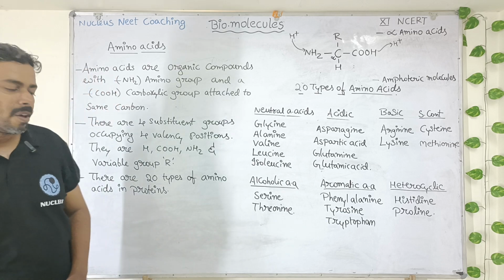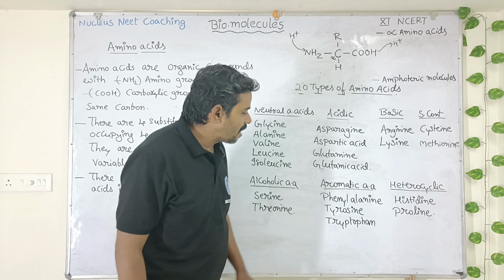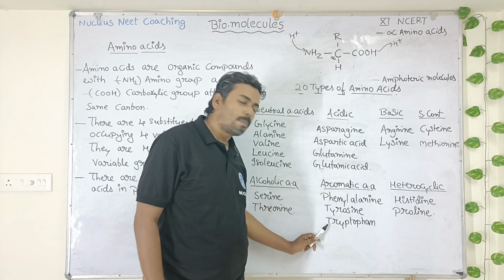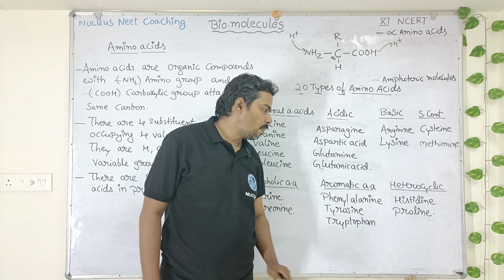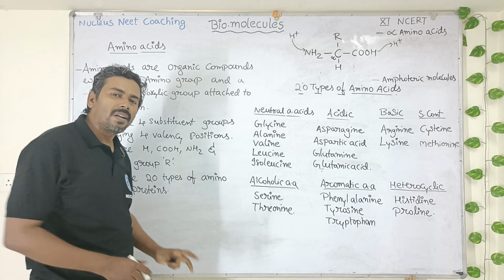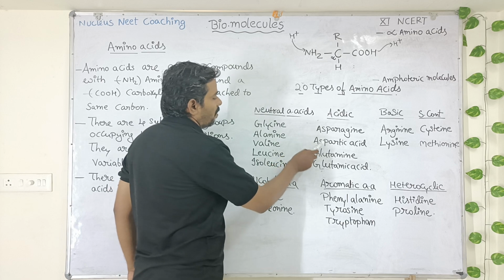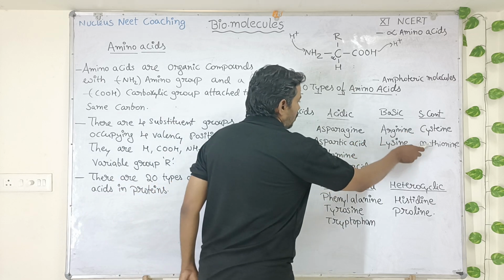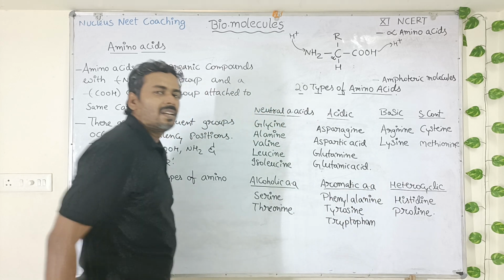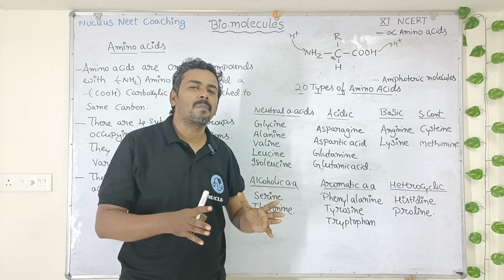Next is alcoholic amino acids, 2 in number: serine and threonine. Aromatic amino acids are 3 in number: phenylalanine, tyrosine, tryptophan. And heterocyclic amino acids are 2: histidine and proline. So total 20 amino acids. Let us count once. 1, 2, 3, 4, 5, 6, 7, 8, 9, 10, 11, 12, 13, 14, 15, 16, 17, 18, 19 and 20. These are the 20 amino acids. All the proteins are made up of these 20 amino acids.